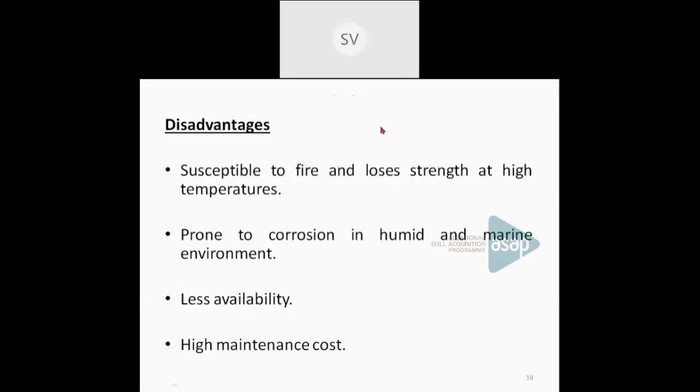So disadvantages, I told you the disadvantage. Again, some of the disadvantages are it is susceptible to fire and it reduces its strength at high temperatures. And it is also prone to corrosion in marine environment. So based on these disadvantages as well as advantages, and depending upon the area where the construction is to be done, we can go for these type of structures.